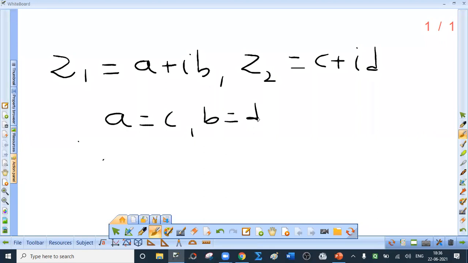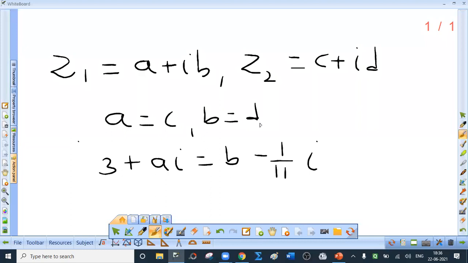So if I get 3 plus AI equal to B minus 1 upon 11i. Can you tell me the values of A and B? As two complex numbers are equal, real part must be the same as real part. So value of B must be 3. And what must be the value of A? A must be minus 1 upon 11. I hope this is clear to you.